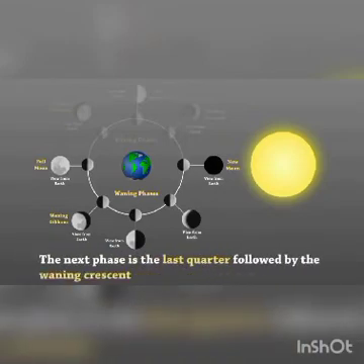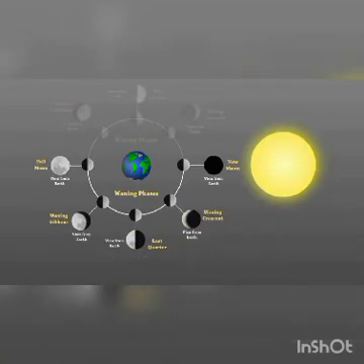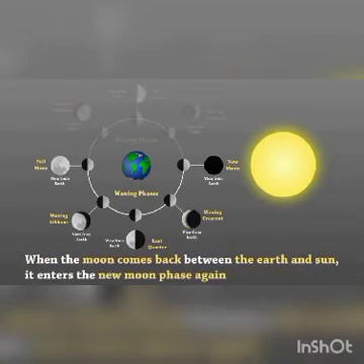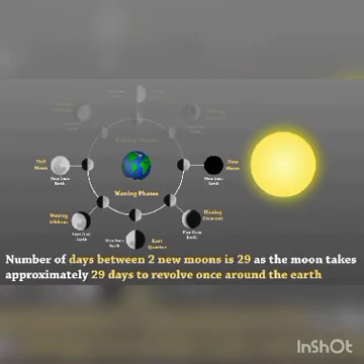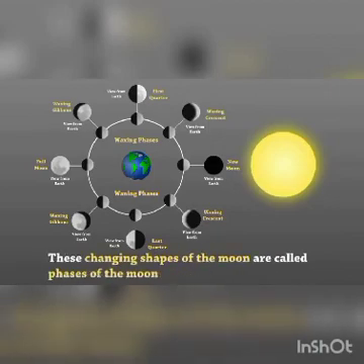The next phase is the last quarter, followed by the waning crescent. When the moon comes back between the Earth and the Sun, it enters the new moon phase again. The number of days between 2 new moons is 29, as the moon takes approximately 29 days to revolve once around the Earth. These changing shapes of the moon are called phases of the moon.